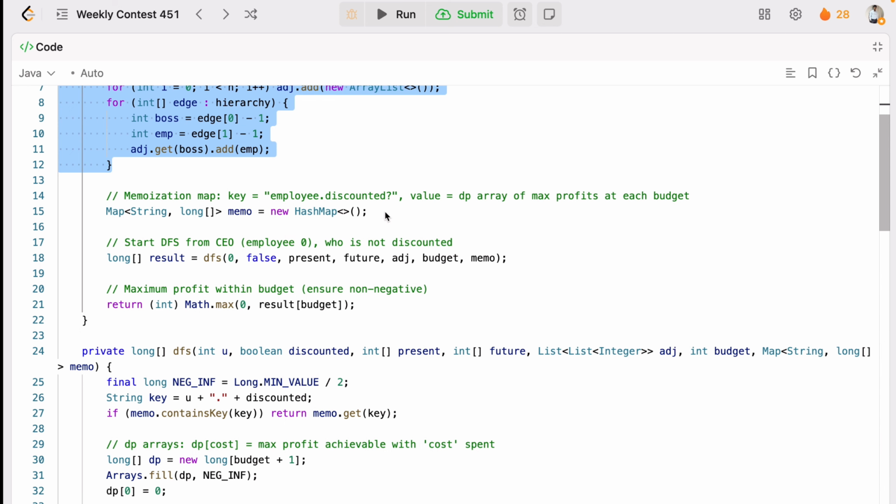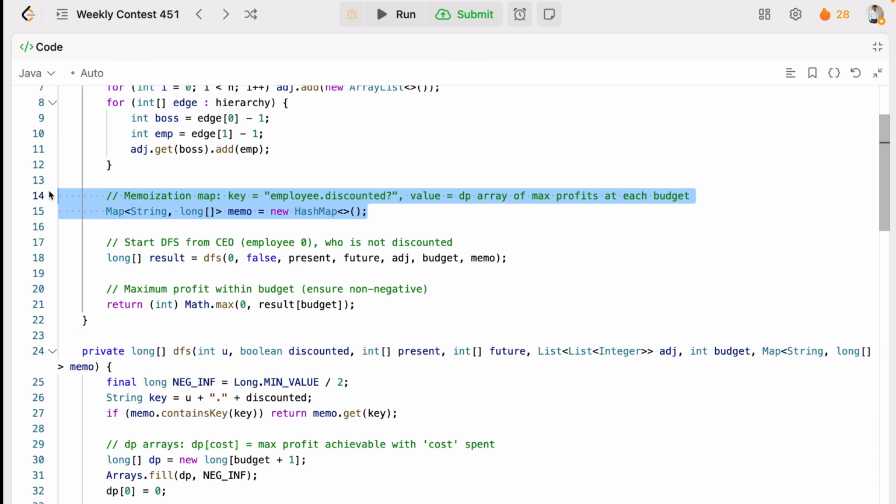Now in the second step, we will initialize the memoization map. To do that, you know how to create the map. The map will be a string and a long array. So why are we doing these things? We should prepare a memoization map to cache the DFS result for each employee. So there will be employees, and these will be their discount states, and the employees will be there.